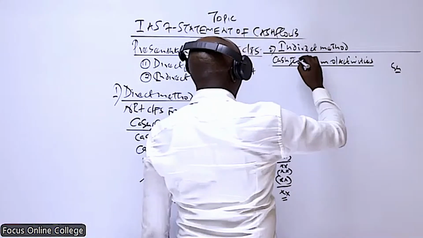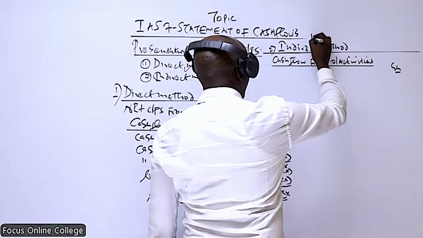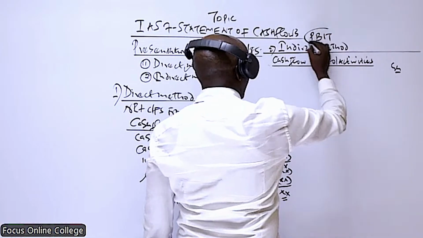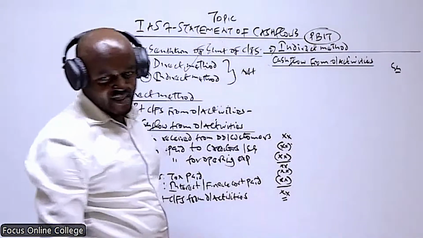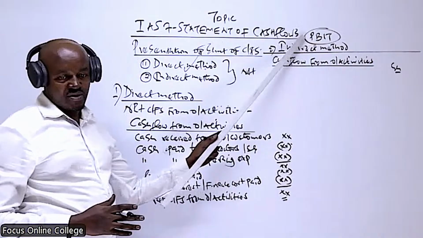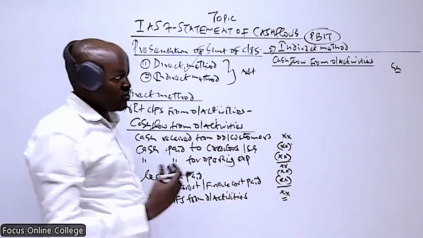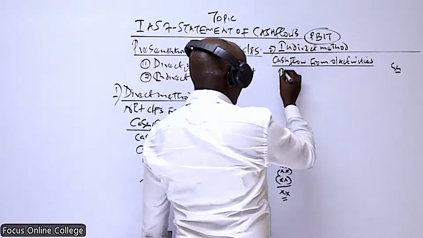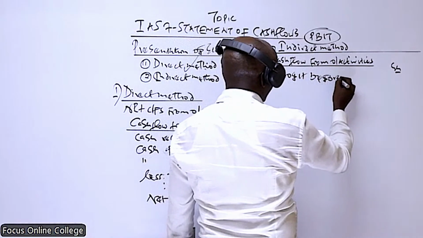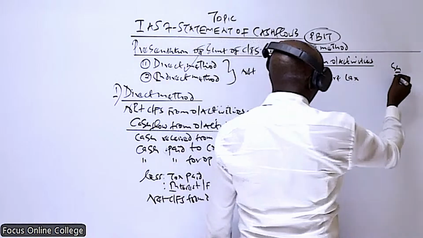Basically, the operating profit, if you can recall, in the topic of ratios, we said is the same as the profit before interest and tax. But in most of the questions, the examiner will not have given you this, the profit before interest and tax. What the examiner will have given you is the profit before tax. Basically, you start with the profit before tax.